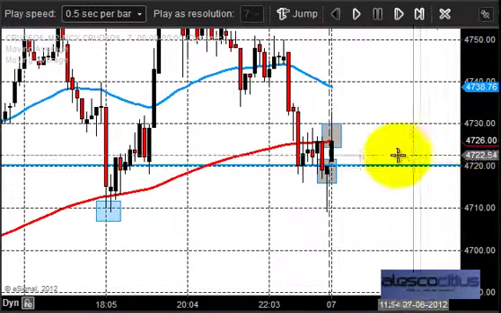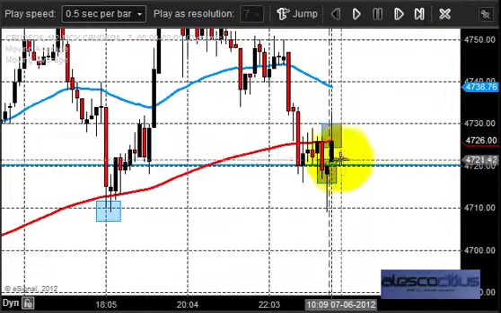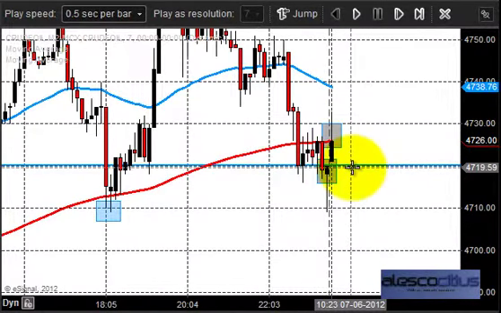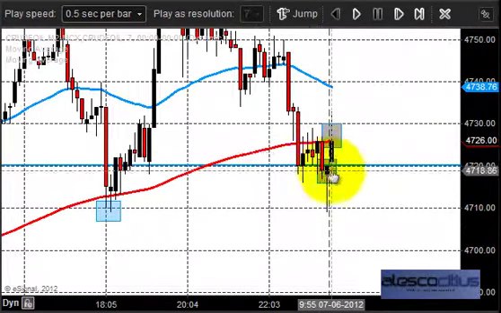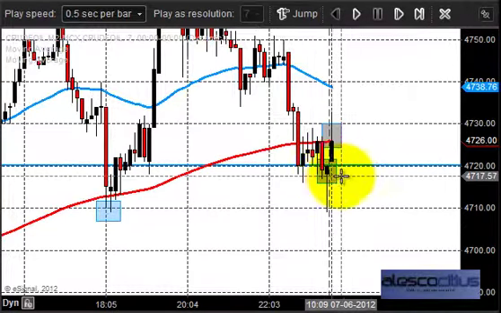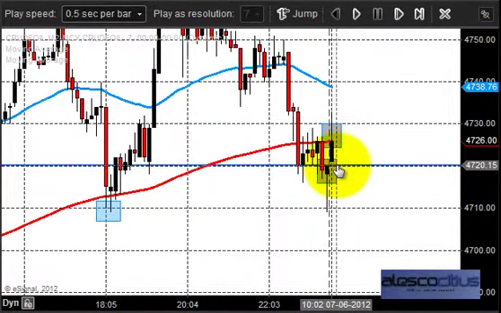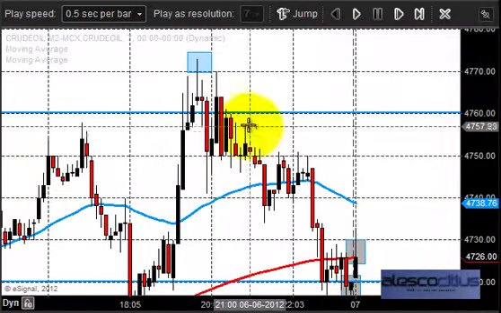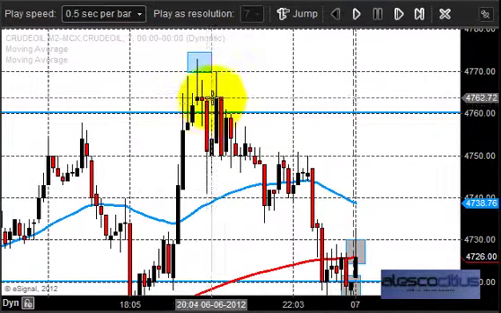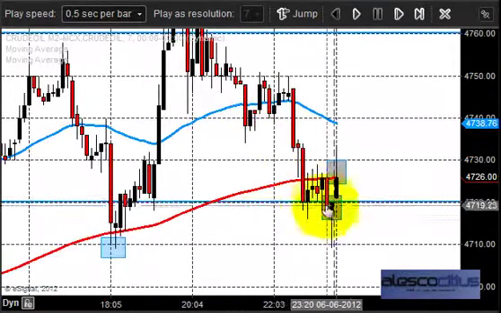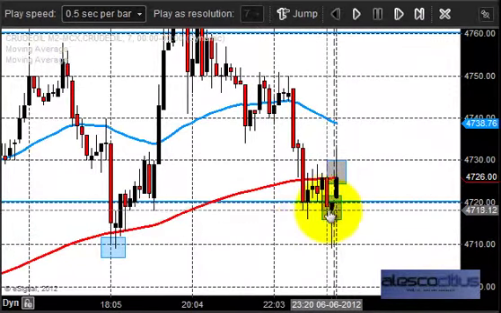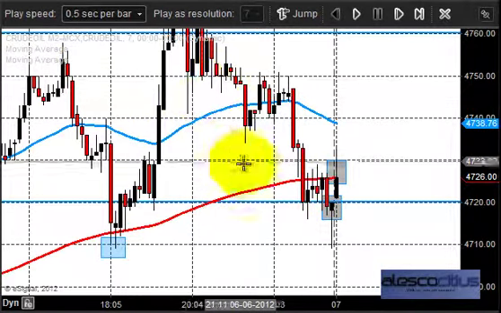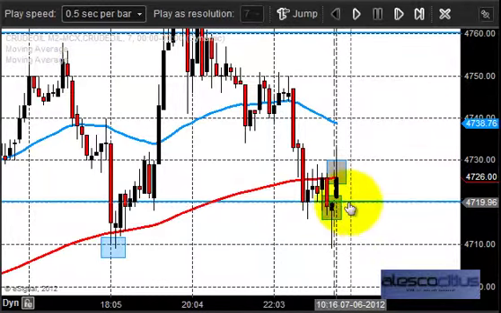Yesterday crude market opened around 4,726, not 4,720. Yesterday's opening is just above the previous day's closing, which was around 4,260. If you see the previous day's price action, the market has taken some resistance around 4,760. That pushed the market down and closed around the key zone of 4,720, because this 4,720 pushed the market higher on the previous day, and this acted as a good support level.